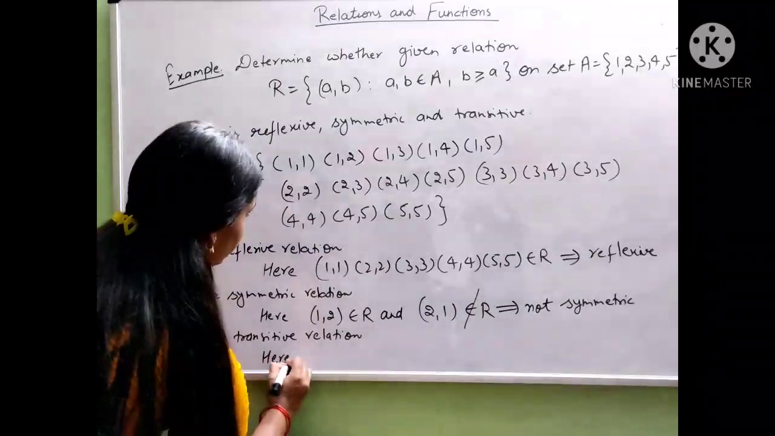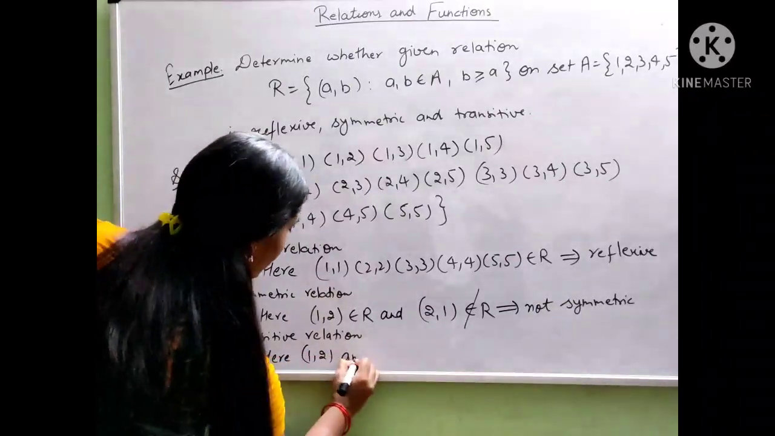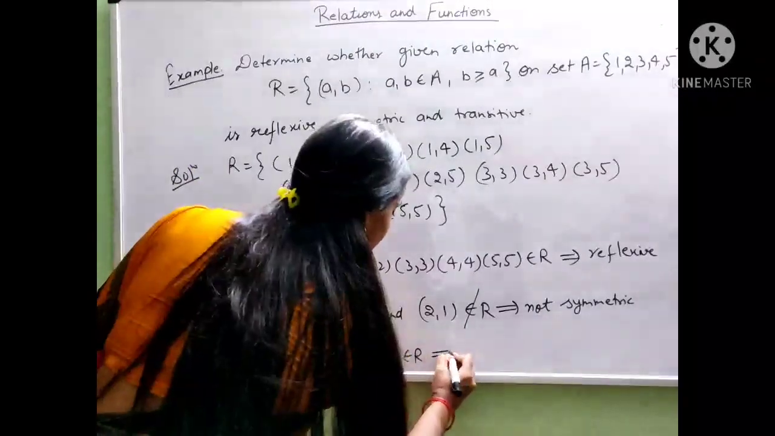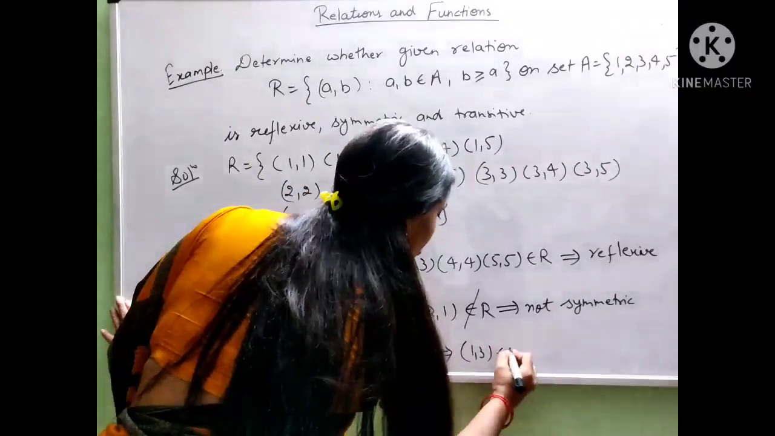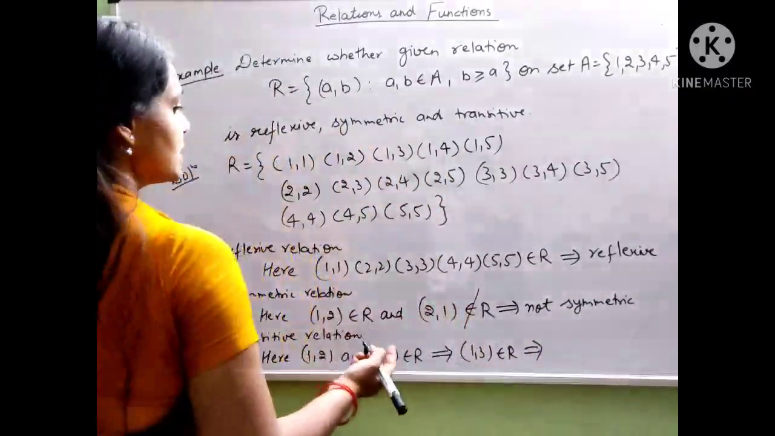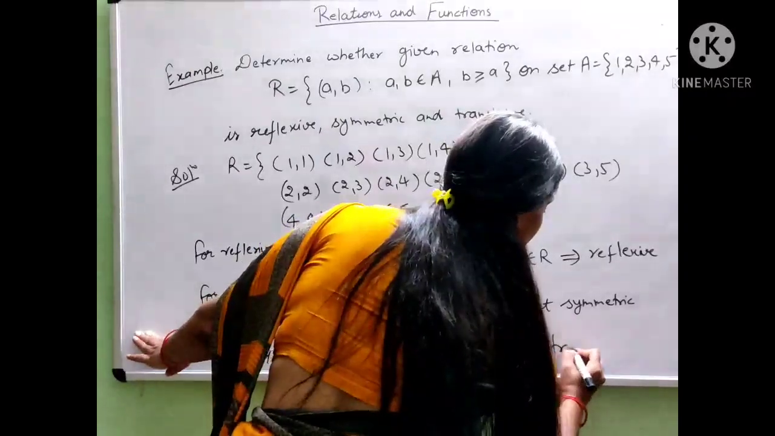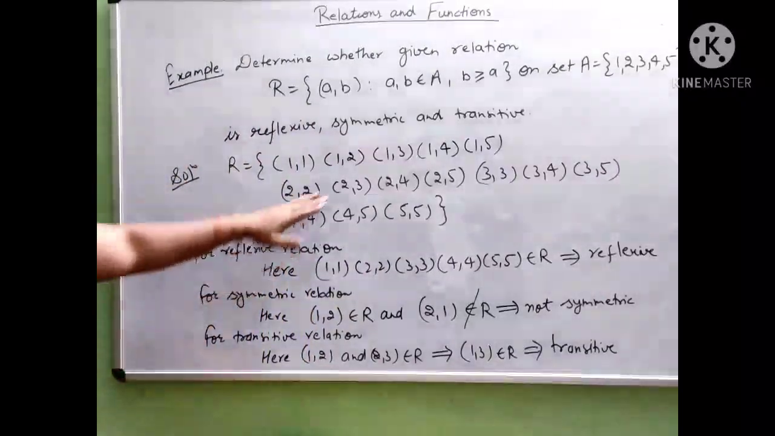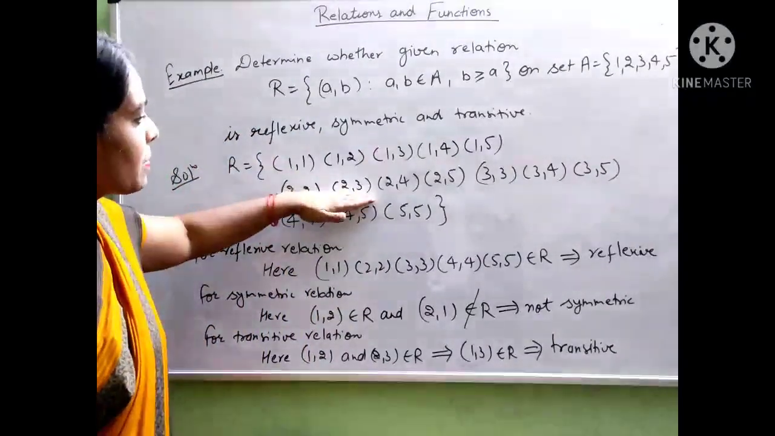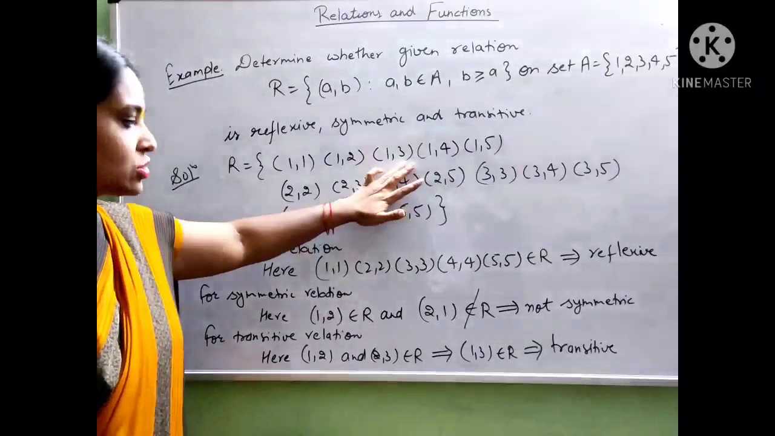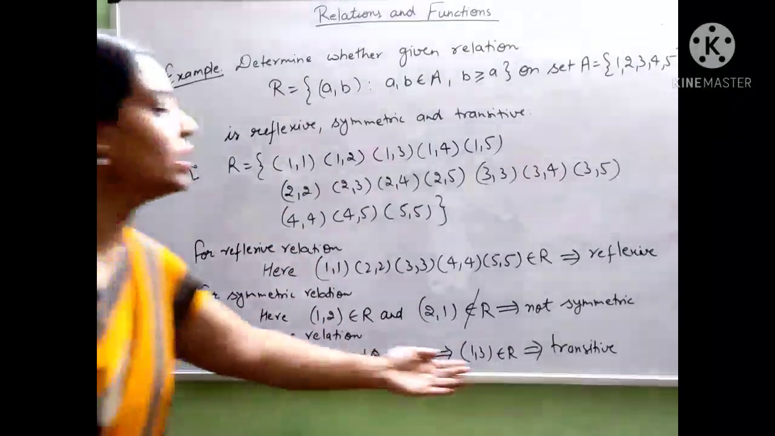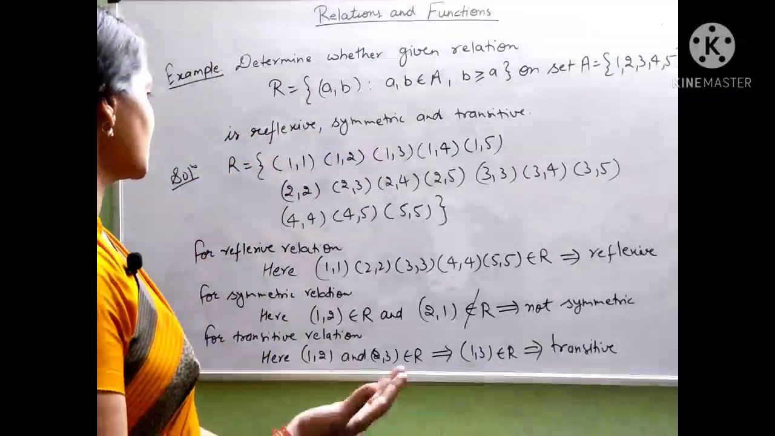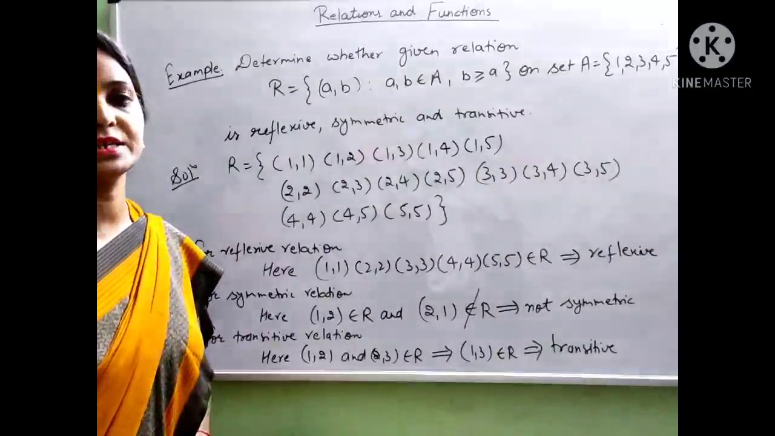For transitive relation, here (1, 2) and (2, 3) belong to R, and it implies that (1, 3) also belongs to R, then the given relation is a transitive relation. You can say (1, 2) and (2, 3) belong to R and (1, 3) also belongs to R, then the given relation is called a transitive relation. So in this way we can check whether any relation is reflexive, symmetric and transitive.